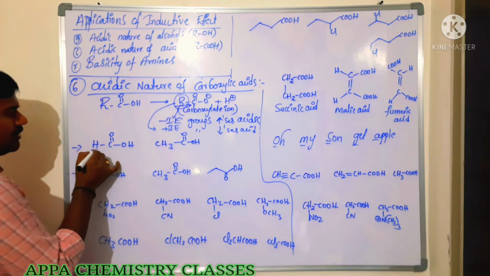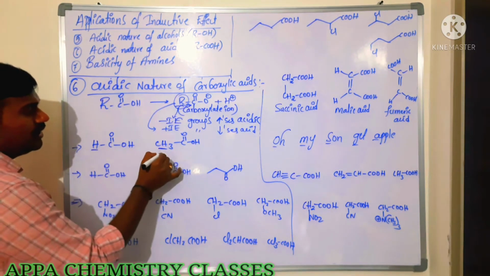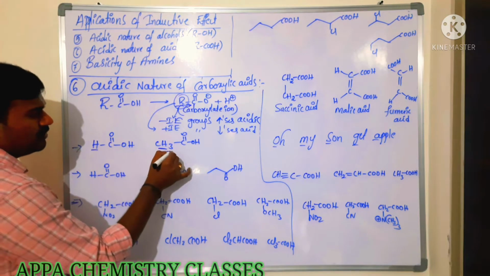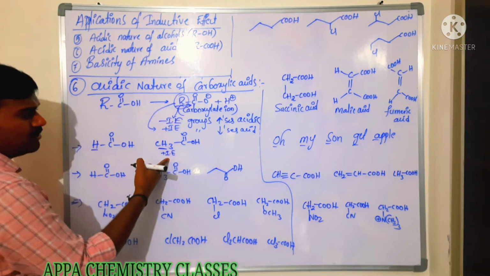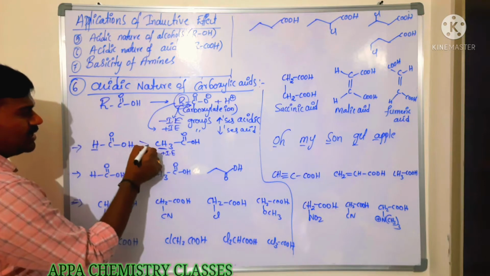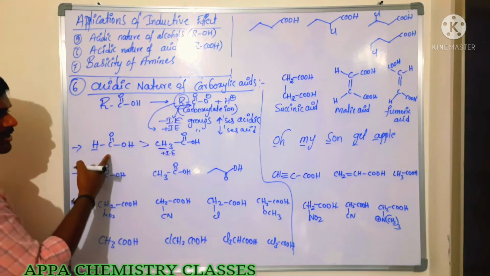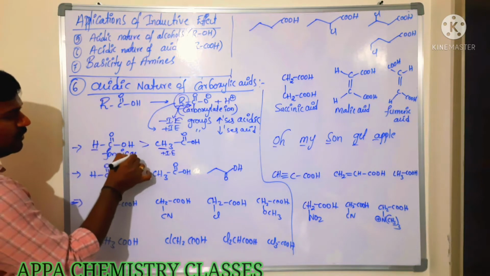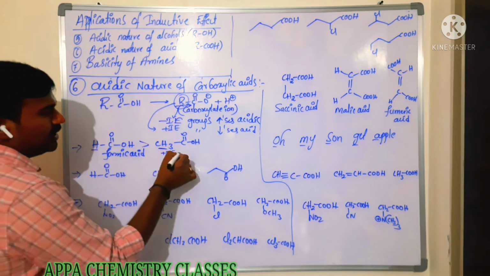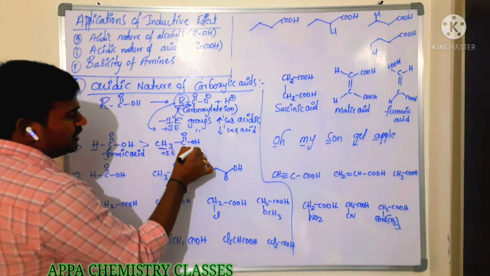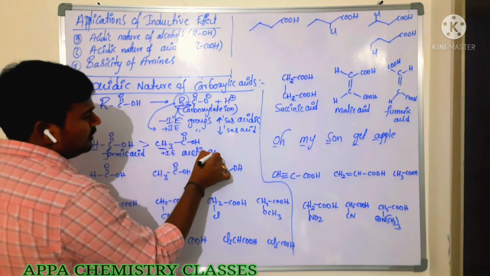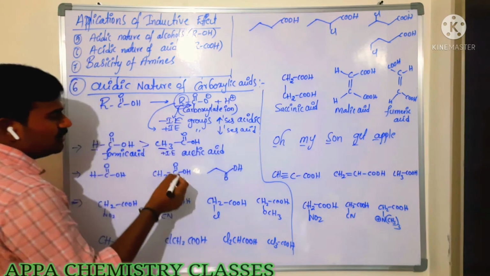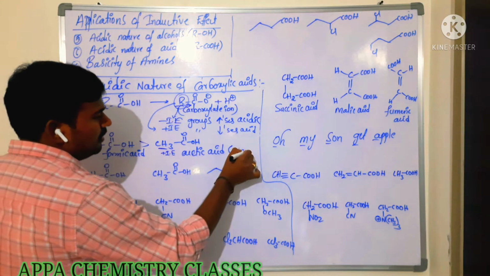Now you see here what happens? Carboxylate ion, here hydrogen is there, here methyl is there. This methyl is a plus I group. So due to its plus I group, it has less acidic nature when compared to formic acid. Formic acid is more acidic than acetic acid. So for that reason, acetic acid is least acidic.